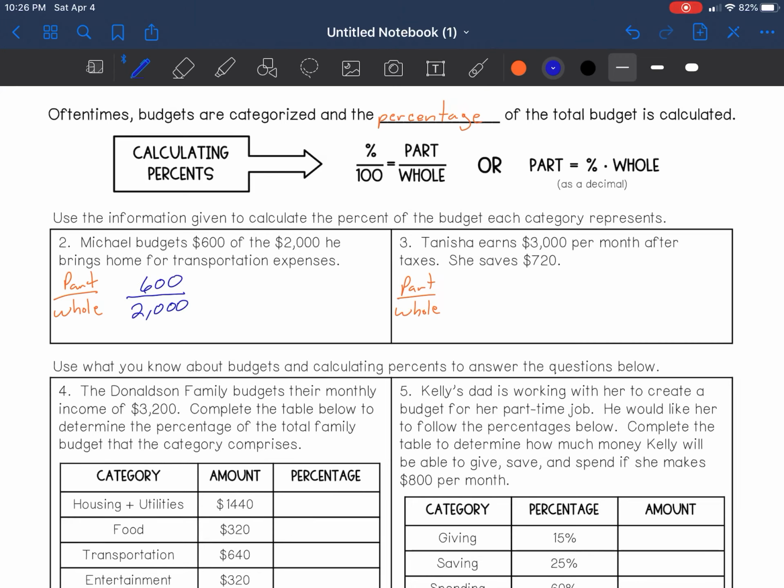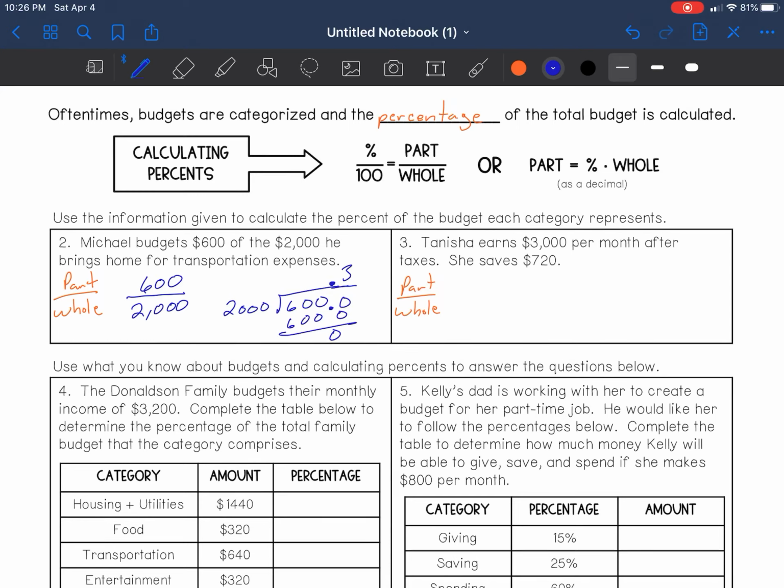Part of it is 600. If we remember our math, when it's a fraction, we end up dividing. So we are going to divide 2,000 into 600. Now we know that 2,000 does not fit into 600, so we add a decimal and another 0. From here, can 2,000 go into 6,000? And we can. How many times? 3 times. That's going to total 6,000, and we're done.